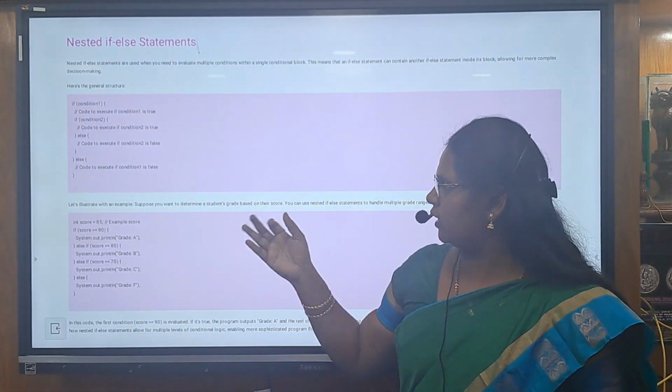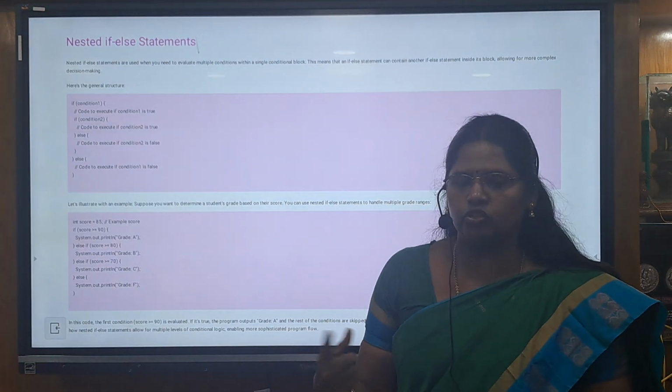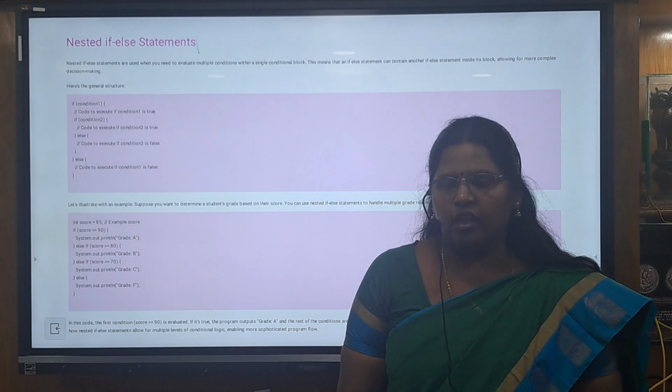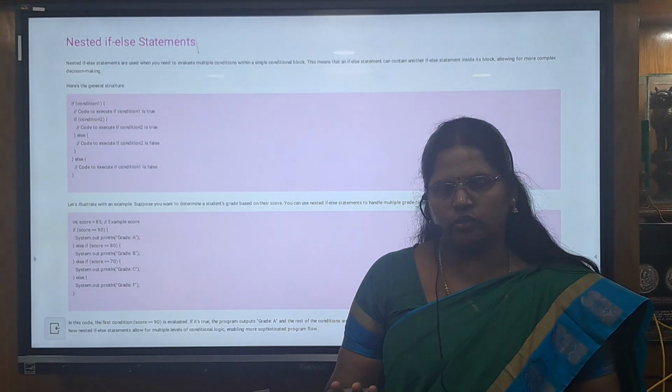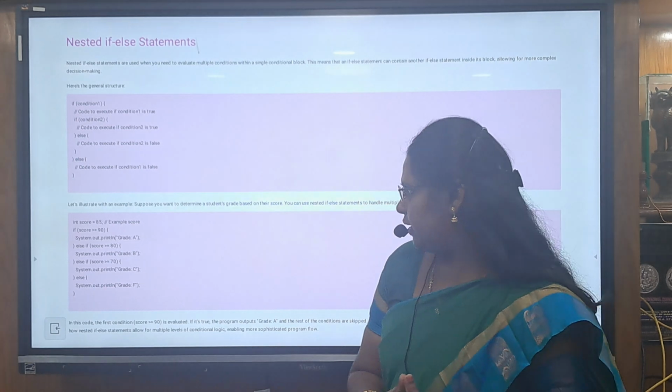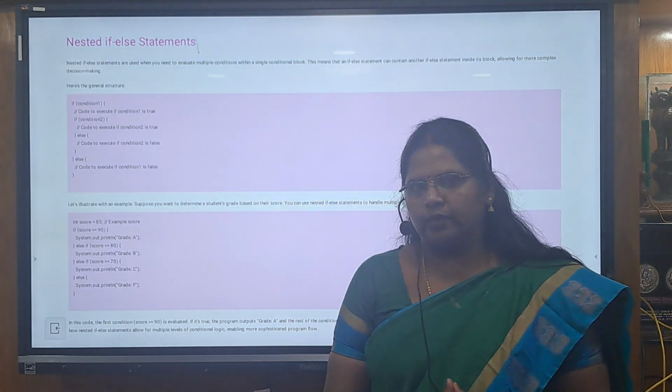If condition 1 is true, then it has to check condition 2. If condition 2 is also true, it has to check condition 3. If the condition is true, then there is no need; the execution gets stopped, and we can move to the false section. That is, we can set the grade.